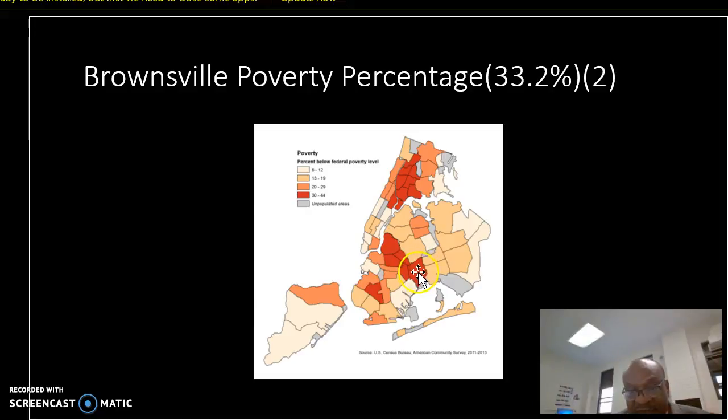Especially this is Kings County, and Brownsville is located in Kings County. The Brownsville community has a poverty rate of 33.2%. And you can see from the gradings here, they are in the highest red zone, 30 to 44%. So it's actually very high in my community.